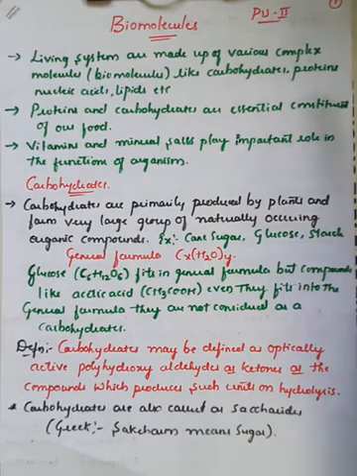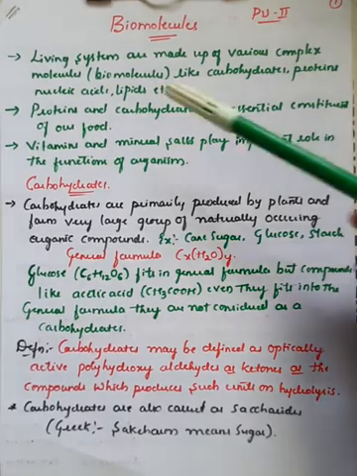Some kinds of biomolecules must be taken through diet, which means whatever food you take, generally from plants or animals, right? Some will eat non-veg things, or some will eat veg things like plants and herbs, right? So different types of food. We get some of the molecules which are more important or more essential for the growth and development of living organisms, or the sustained functioning of the body. Those are important, and they must be taken through dietary things like food. So generally the food consists of most of the biomolecules.